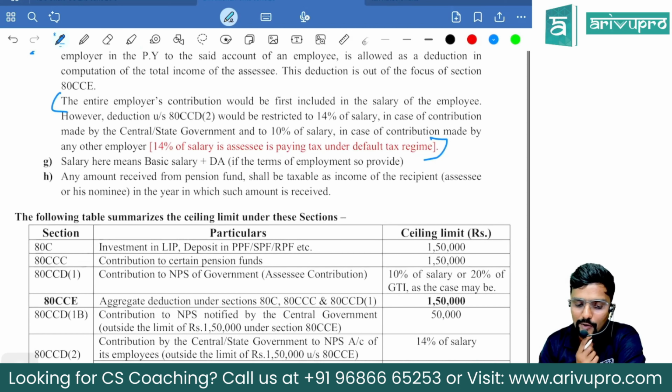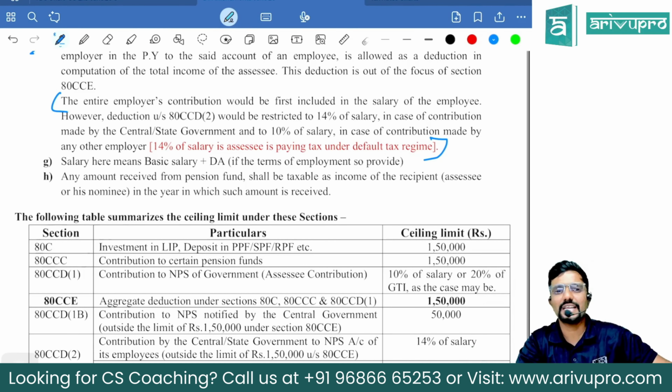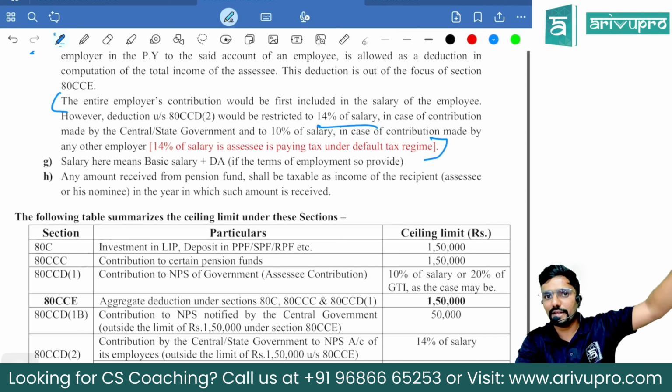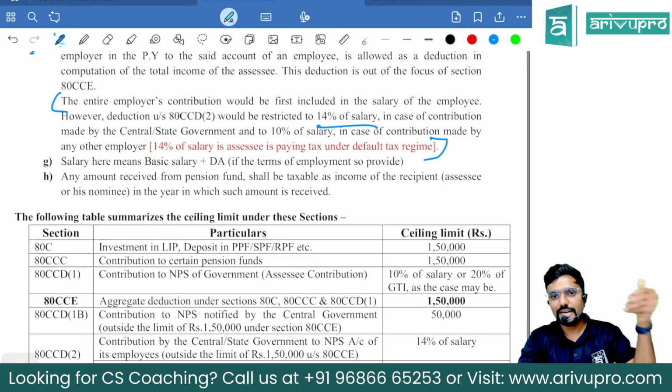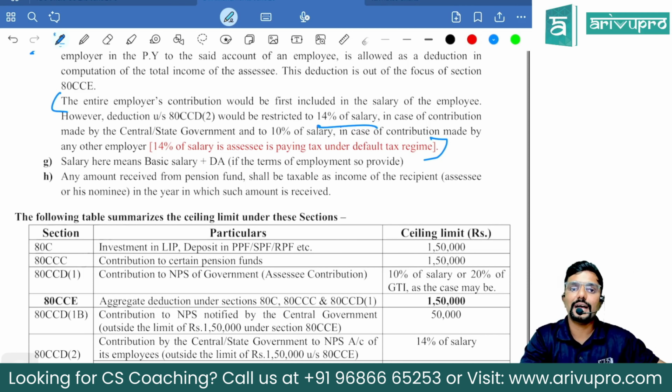The entire employer contribution would be first included in the salary of the employee under the head salary. However, deduction under section 80CCD subsection 2 would be restricted to 14% of salary in case of contribution made by central government or state government. Okay, only for government employers it was 14%, whereas for others, 10% of the salary in case of contribution made by other employers, that is, other than government, non-government.